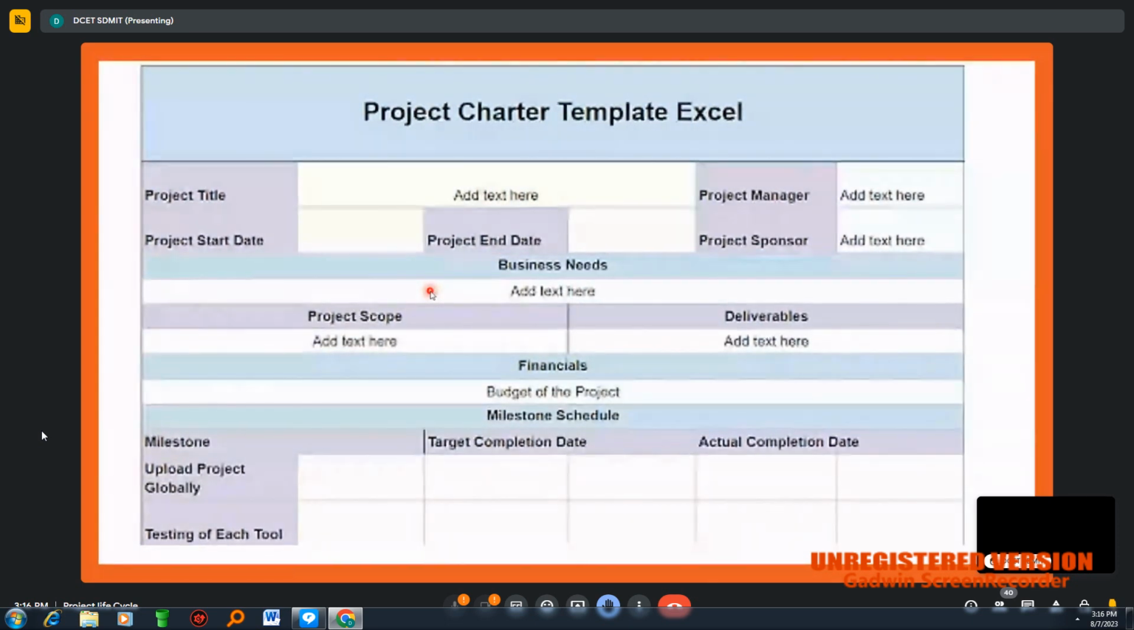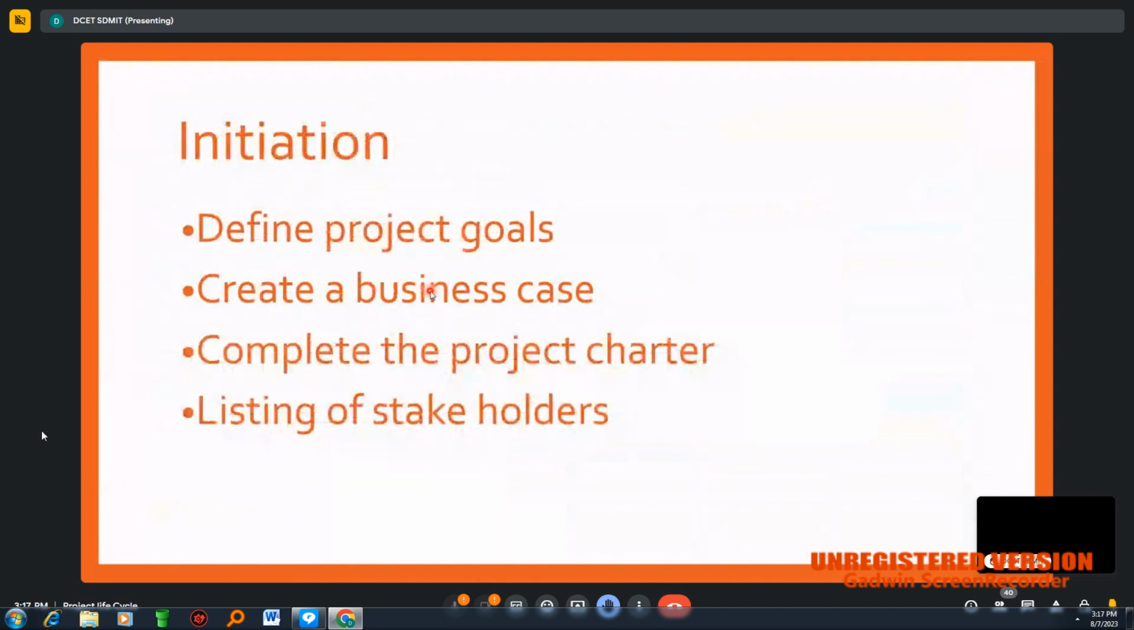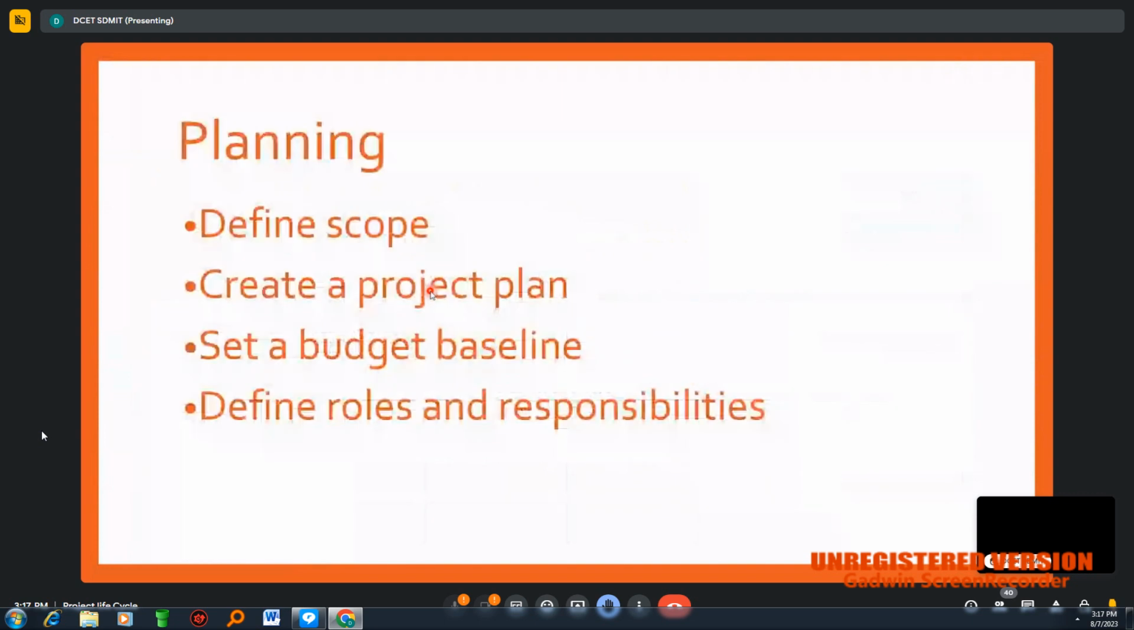So that is what is there in the initiation stage. Next comes the planning stage. This planning is also considered a very important phase in the project life cycle, because improper planning leads to losses.